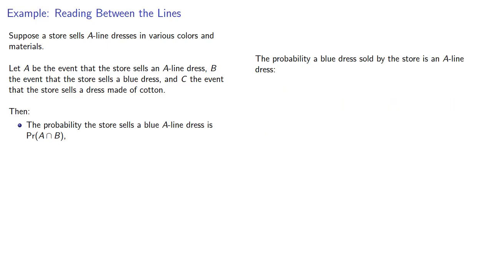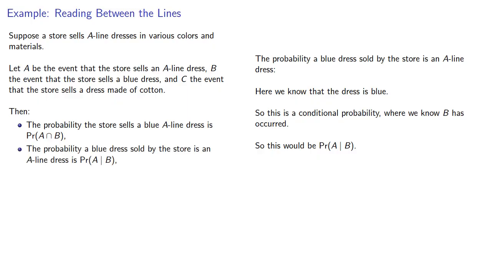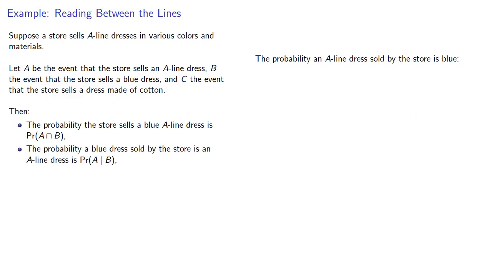The probability a blue dress sold by the store is an A-line dress. Here we know the dress is blue, so this is a conditional probability where we know the event B has occurred, so this would be the probability of A given B. The probability an A-line dress sold by the store is blue. Here we know the dress is A-line, so the event A has occurred, and so this is the probability of B given A.